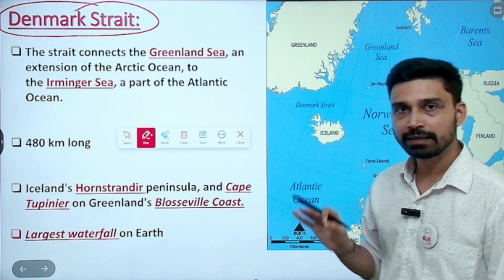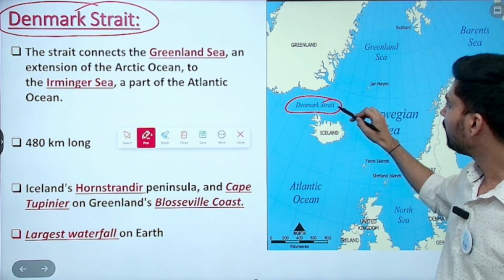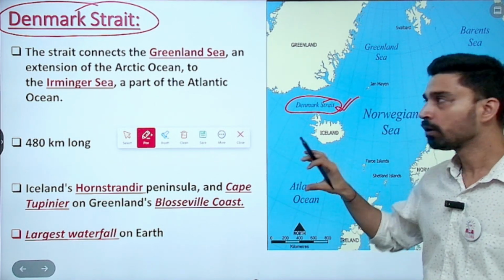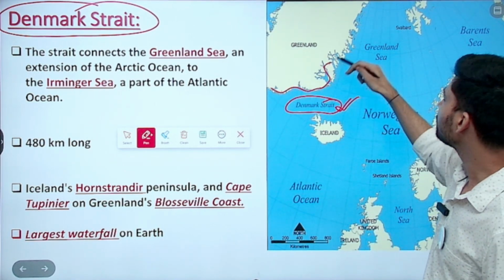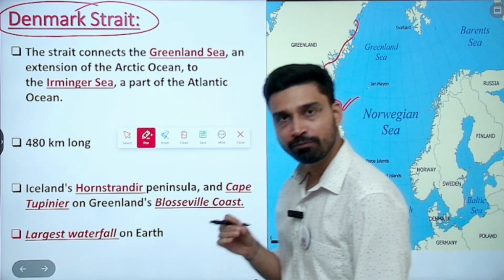But there is a difference. Danish Strait is different, Denmark Strait is different. Denmark Strait, you can see, is here. Again, very interesting and important to note down because Greenland has been in the news for quite some time due to the US interest here, Trump's claim of capturing Greenland by force also.